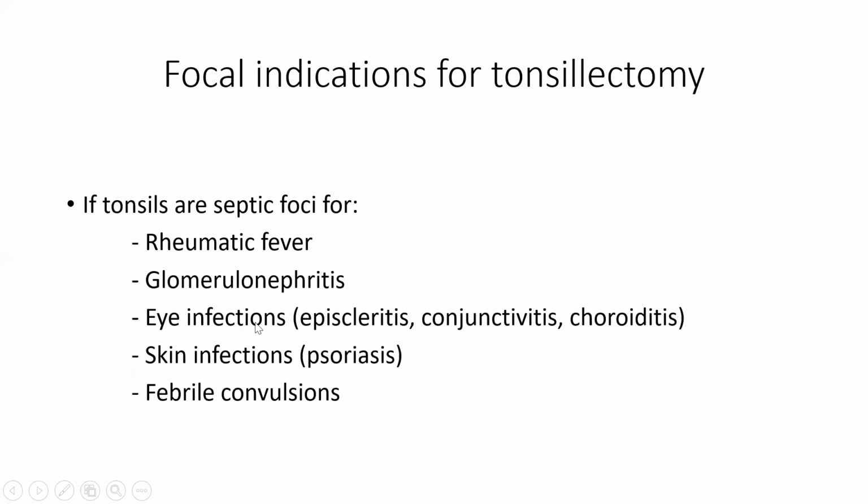Secondly, some eye infections like episcleritis, conjunctivitis, choroiditis have also been shown to improve with tonsillectomy. Similarly, psoriasis has also been shown to sometimes improve with tonsillectomy, because in all these conditions, tonsils act as a septic foci. And some febrile convulsions, because of recurrent attacks of tonsillitis, there is fever and there are febrile convulsions. So in all these indications, tonsillectomy is helpful.